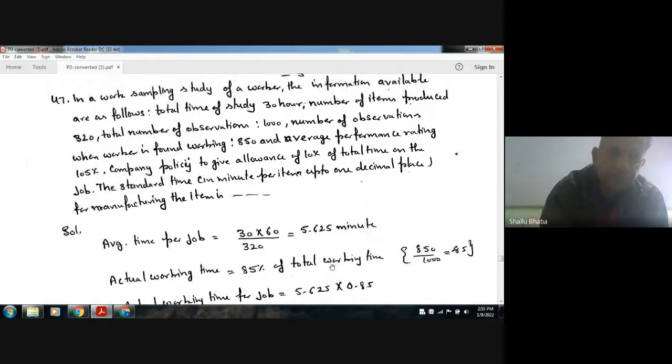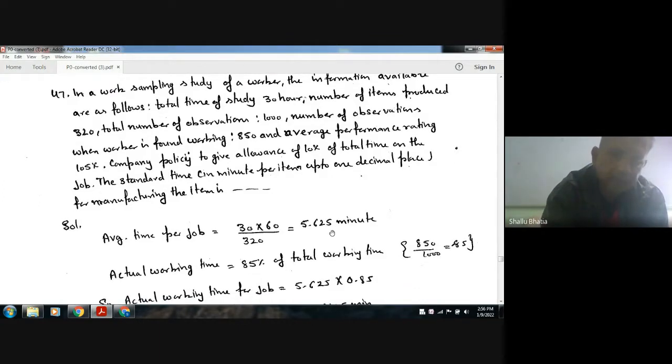Okay. So the average time for the job: the total time is 30 hours, or 30 into 60 minutes, and the number of items is 320. So the average time available for one job is 5.625 minutes. Okay, but the actual working time is 85% of the total working time.